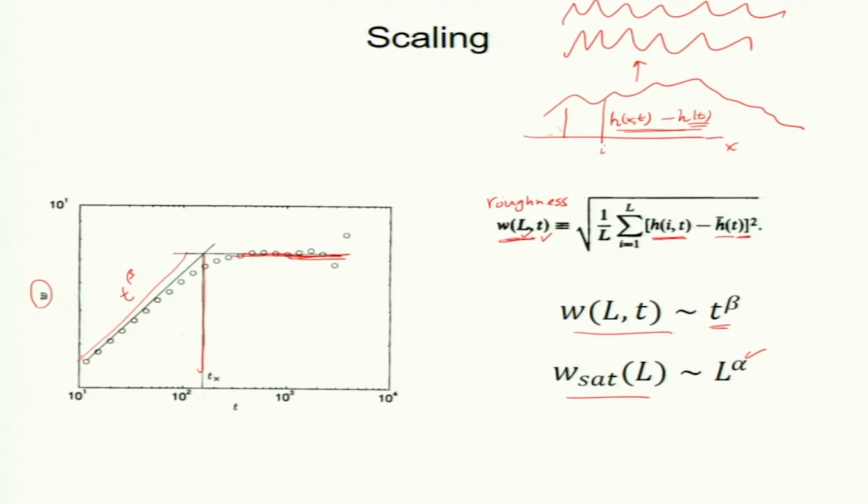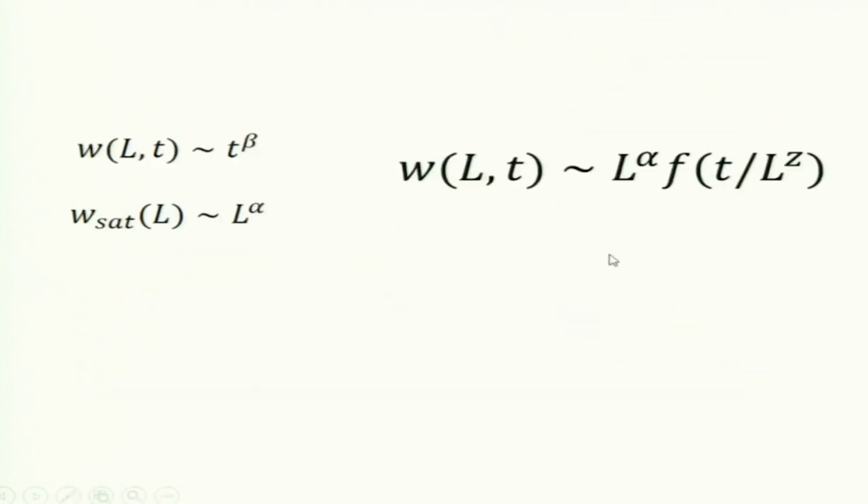So, I write a single function for roughness, which is L to the power alpha times some function of the non-dimensional variable t by L to the power z. Now we have a new variable called z.